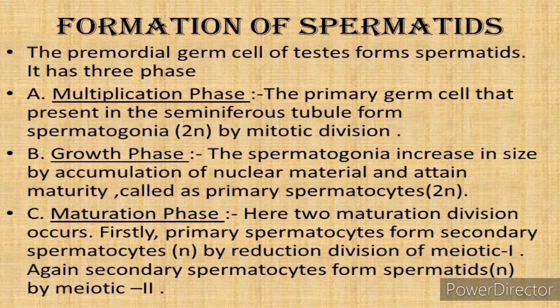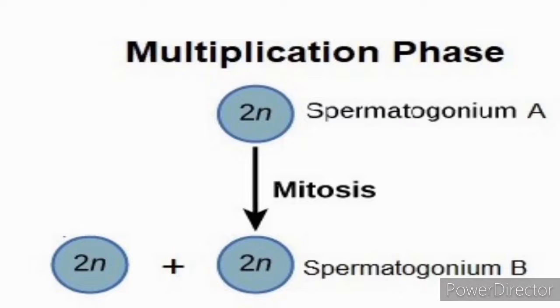Formation of spermatids. The male germinal cells which produce the sperms are known as primary germinal cells or primordial cells. The primordial cells pass through the following three phases for the formation of spermatids: 1. Multiplication phase, 2. Growth phase, and 3. Maturation phase. Now, let us study the multiplication phase.